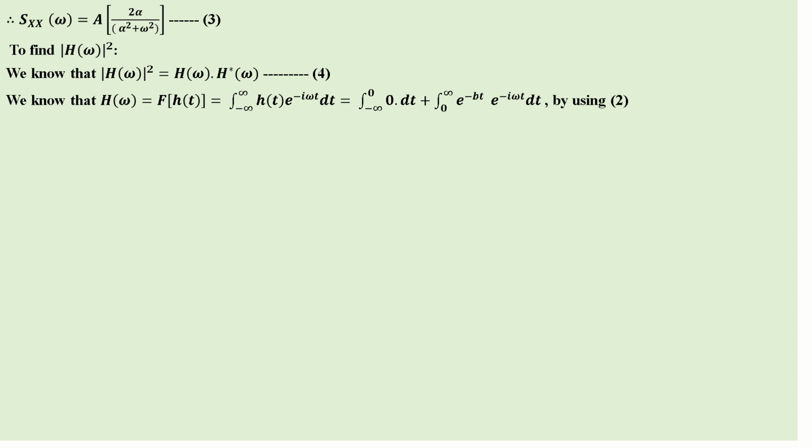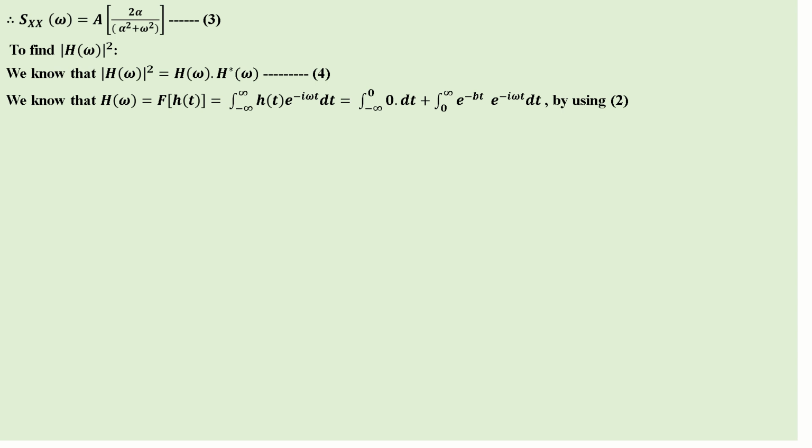Now to find |H(ω)|². We know |H(ω)|² is H times H conjugate, H star. That is equation number 4. We know H(ω) is the Fourier transform of the impulse response h(t), which is the integral from minus infinity to plus infinity of h(t) e^(-jωt) dt. We split it into negative and positive parts. In the negative part h(t) is 0, from equation number 2, so that integral is 0 dt.